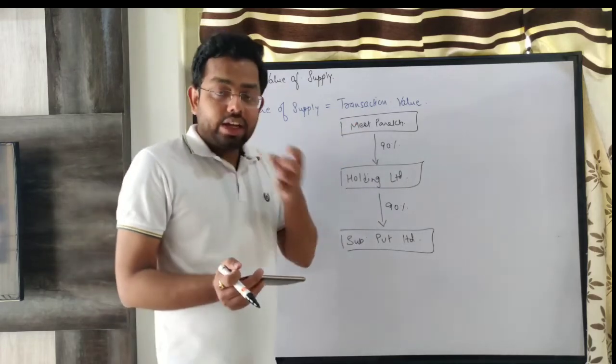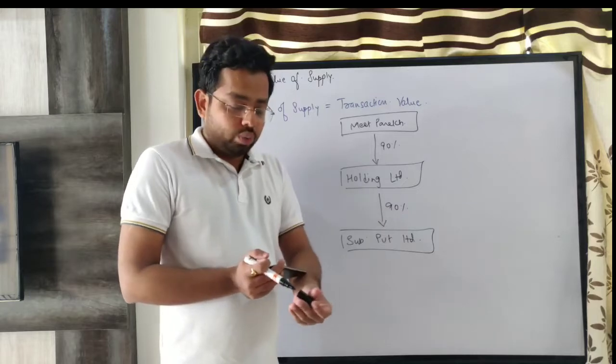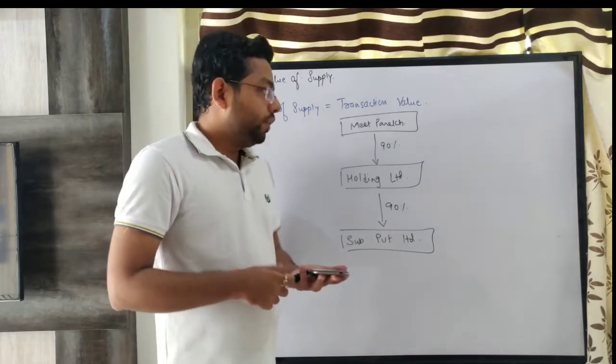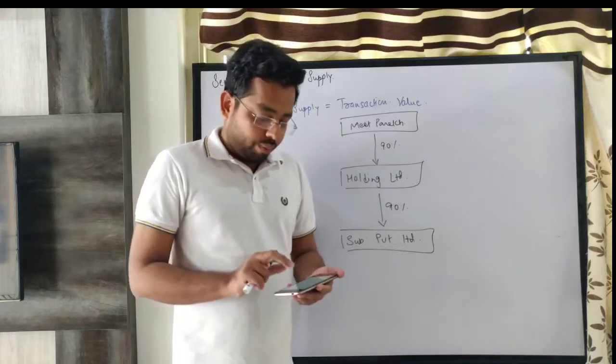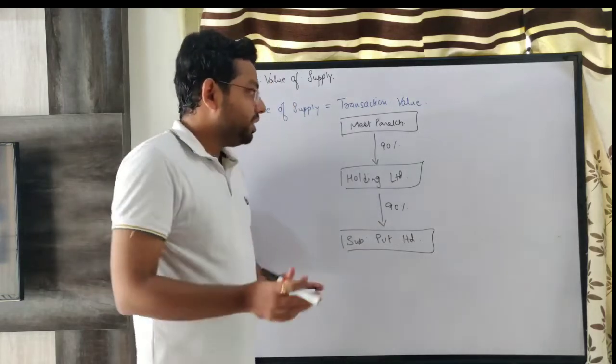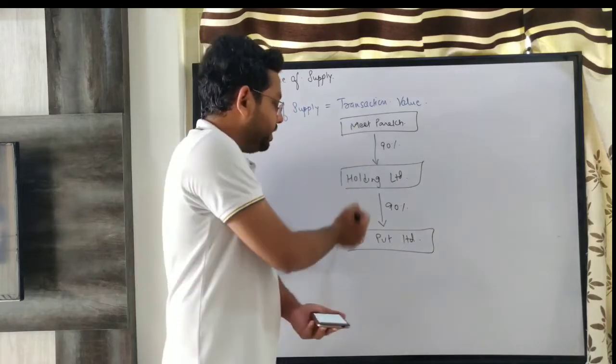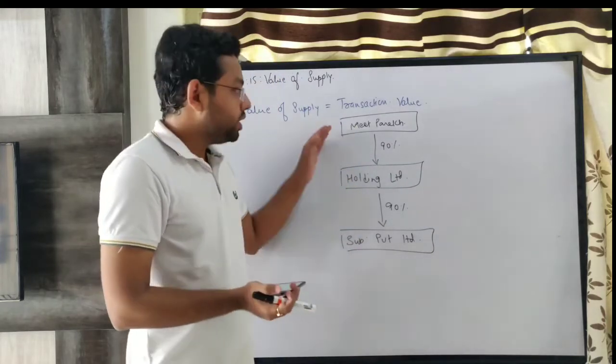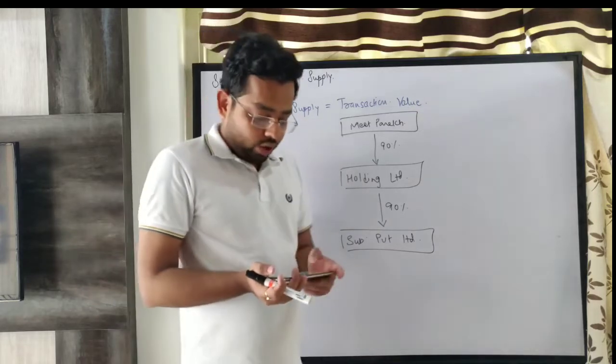See, this indirect link is practically difficult to be traced. In real life, the indirect link is practically difficult to be linked. We should be careful while analyzing this situation. So, if Meet Parekh and subsidiary private limited are related persons, then the transaction value concept will not be applicable. I hope this is fine.